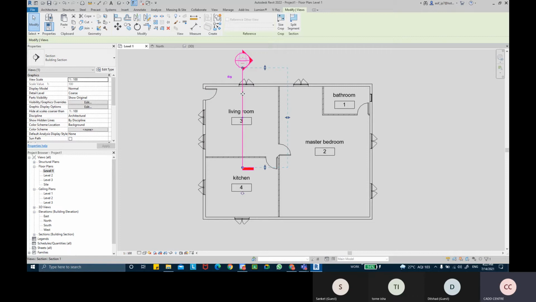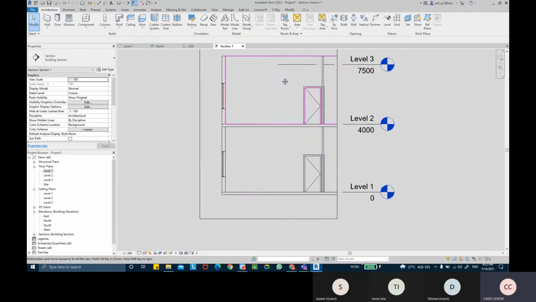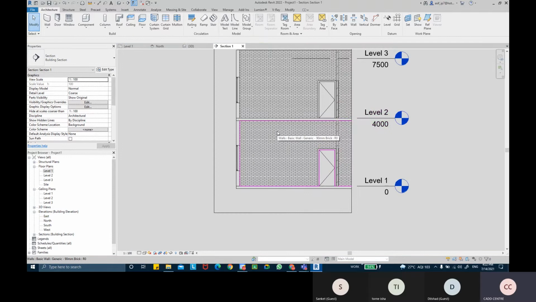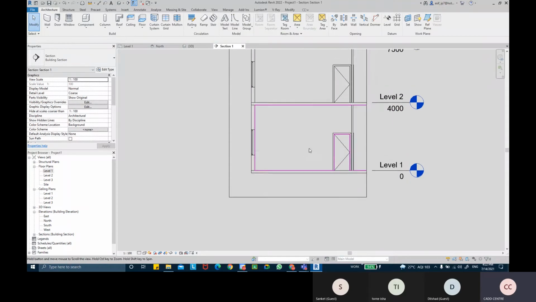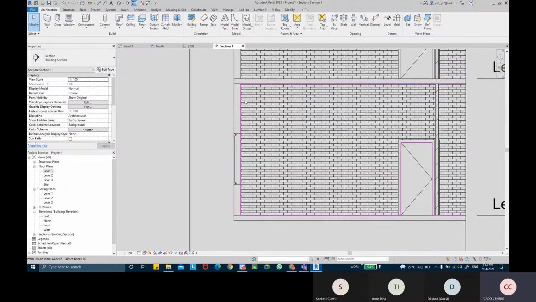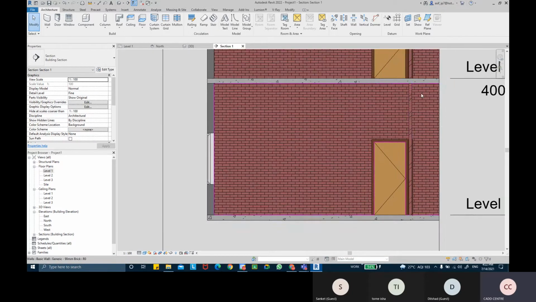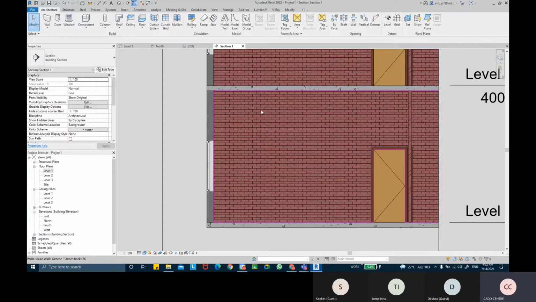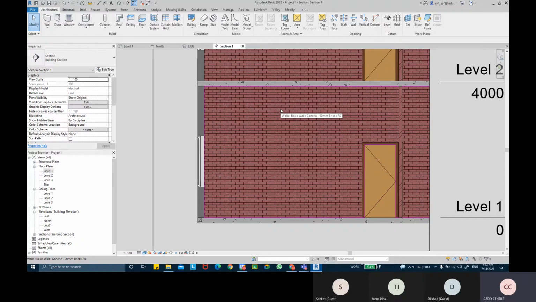Okay, and now if I right click on that section and go to that view, it will show me that section view of that specified room. As you can see, we have a slab, we have our walls, but we don't have a false ceiling inside this project anywhere. We can see the brick wall, we can see the slab, we can see the bottom slab. There's no false ceiling in this project at all, basically.